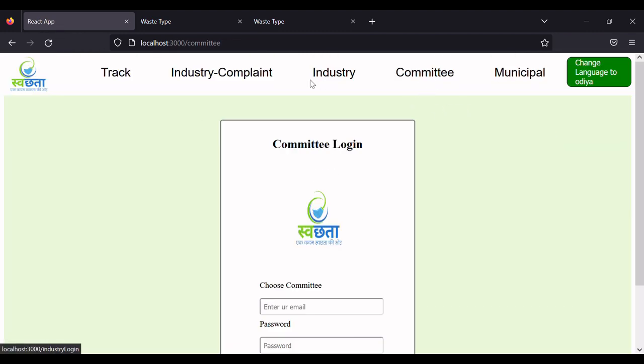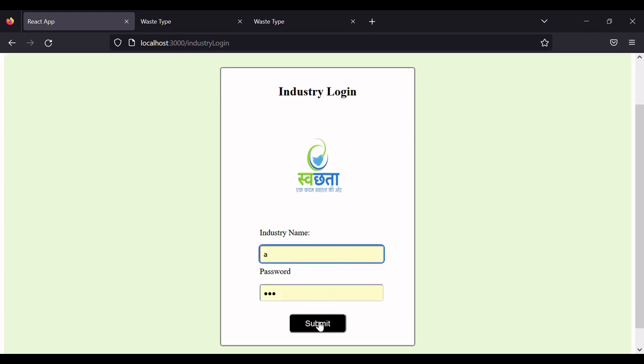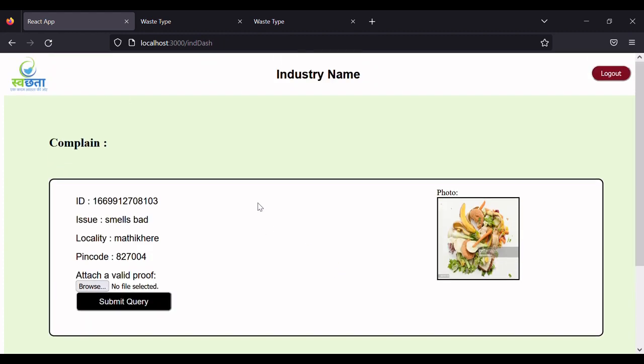So if this industry, whose name is A, now logs into its own portal, then as you can see, a complaint is now being shown with the respective fields. And now the respective industry needs to submit a PDF report of this issue.